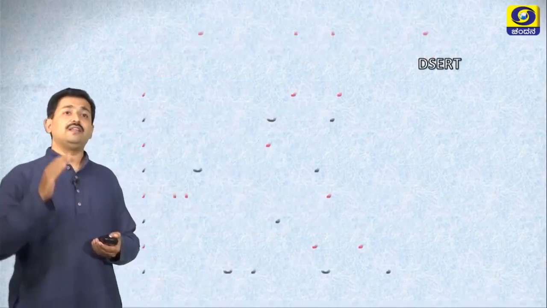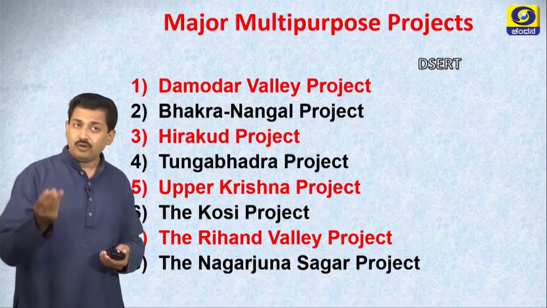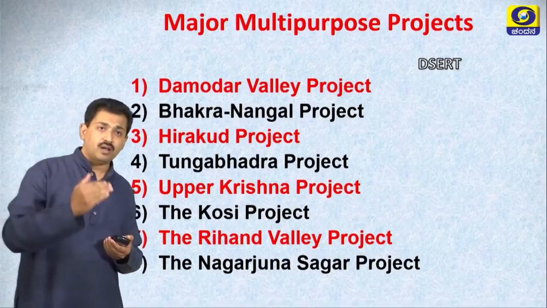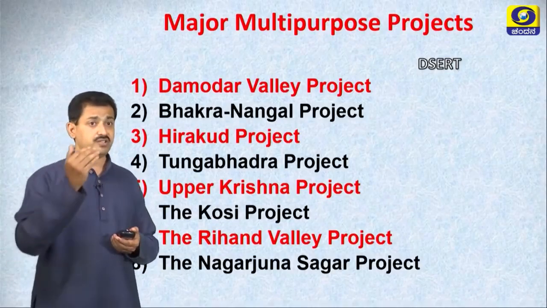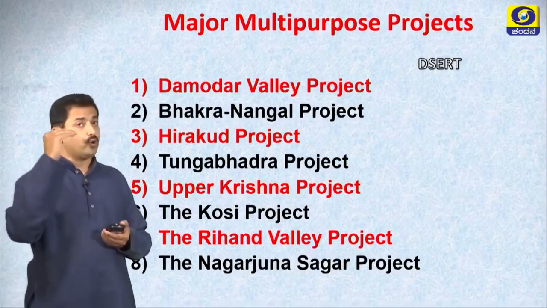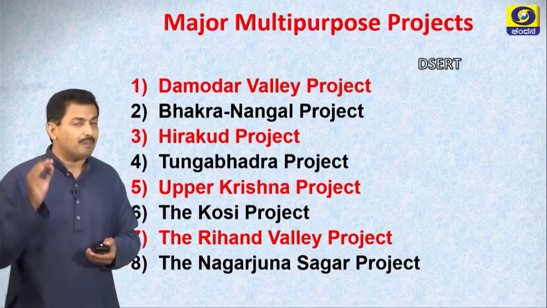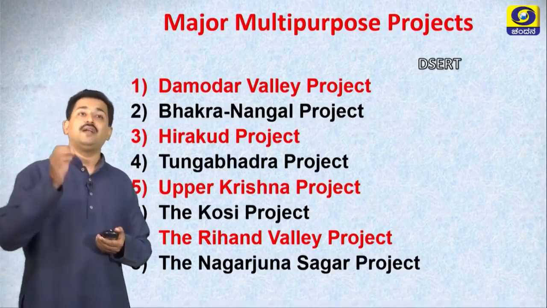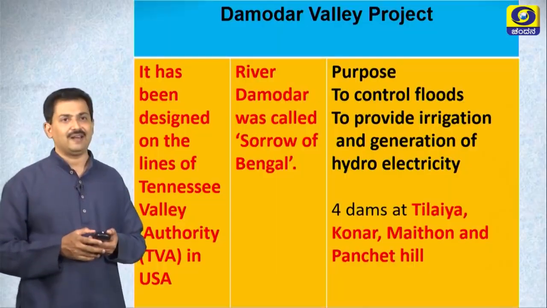Let us see the major multi-purpose projects. Damodar River Valley Project, Bhakra Nangal River Valley Project, Hirakud Project, Tungabhadra Project, Upper Krishna Project, Kosi Project. All these projects are major multi-purpose river valley projects. Now, let us know each and every project in detail.